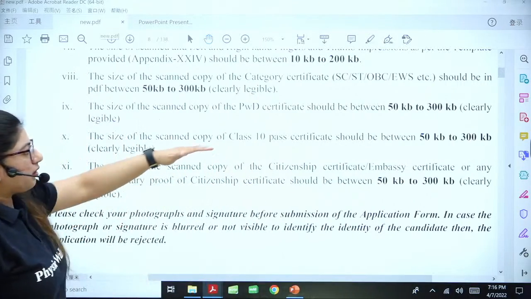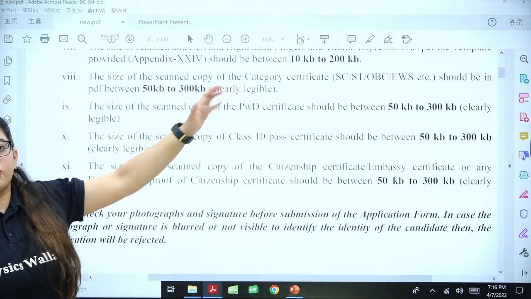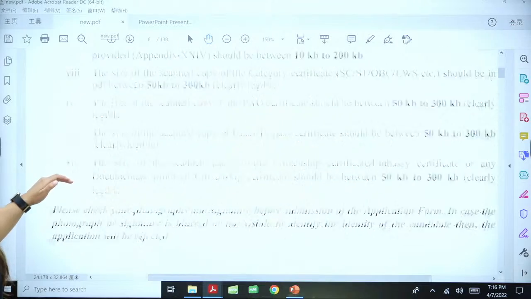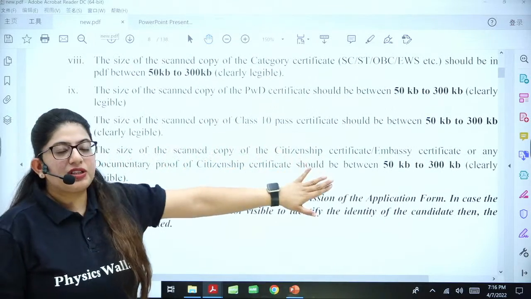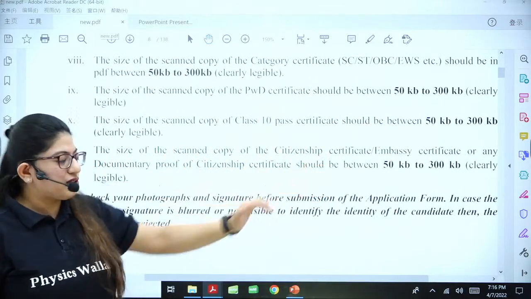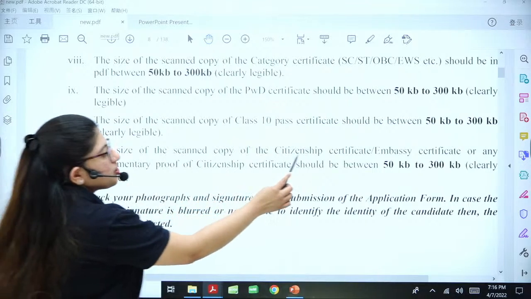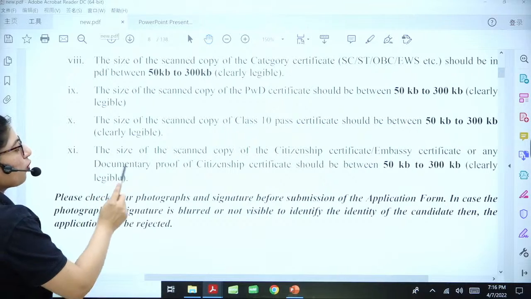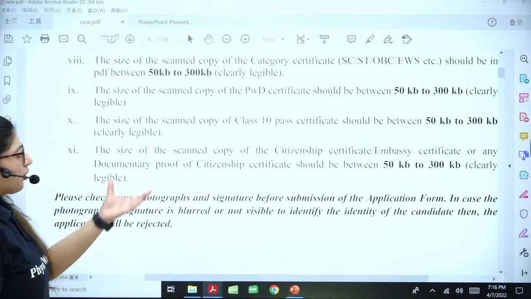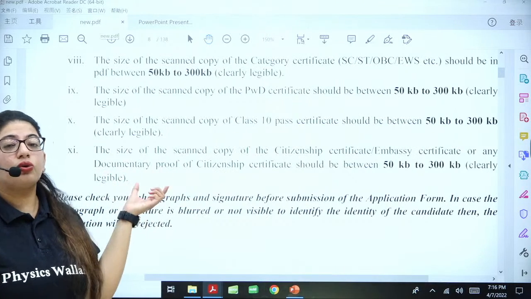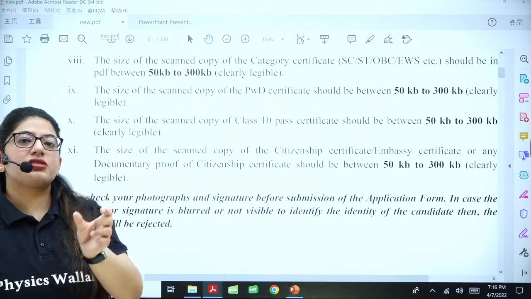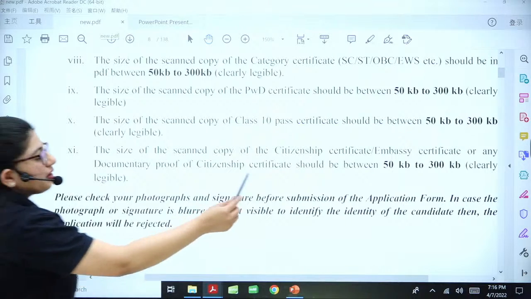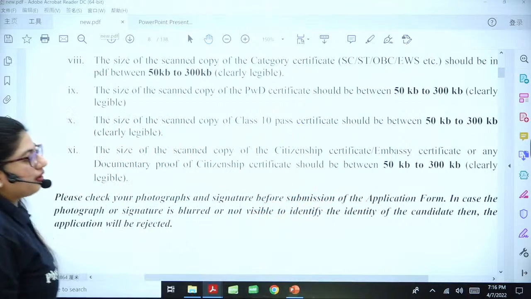All right, where your name, your date of birth, and your marks are written along with the name of your school. All right, next point is for all those students who are international. They need to have their citizenship certificate or embassy certificate that we have discussed, or any documentary proof of citizenship, because if they are international, they need to prove that they are citizens of a particular country. All right, again, this will be in the size of 50 KB to 300 KB.